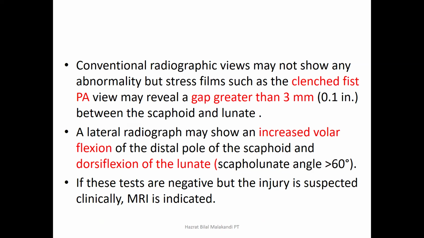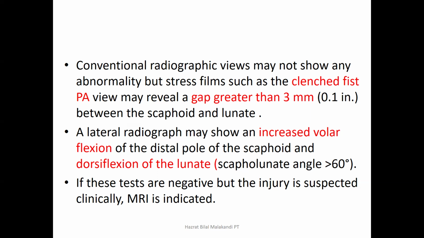Conventional radiography views may not show any abnormality as it is a ligamentous injury, a sprain, and they are usually not indicated. They can't be seen on normal radiographs. But if there are some modifications, yes, like the clenched fist PA view, it may reveal the gap between the scaphoid and lunate.